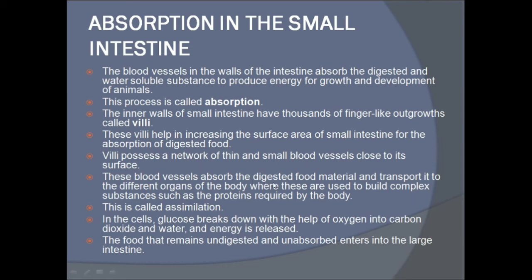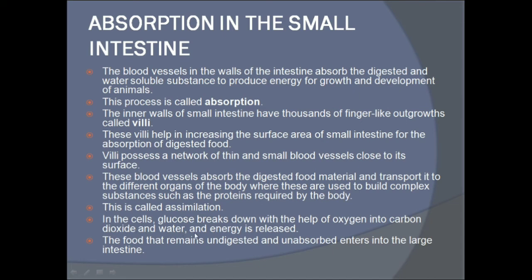These blood vessels absorb the digested food material and transport it to the different organs of the body, where it is used to build complex substances such as proteins required by the body. This is called assimilation. Now what do these blood vessels do? They absorb the digested food material and transport it to different organs of the body, right? And this digested food helps in building complex substances like protein, which is very much required for the body, and this is known as assimilation.